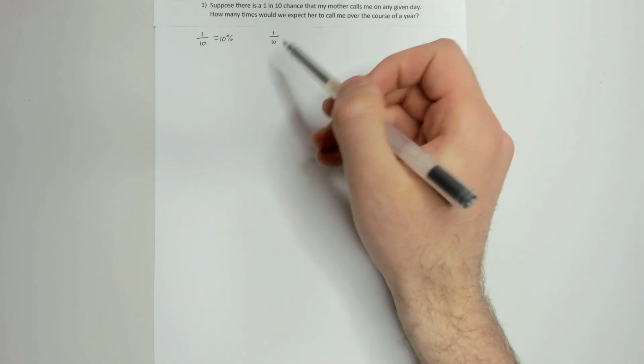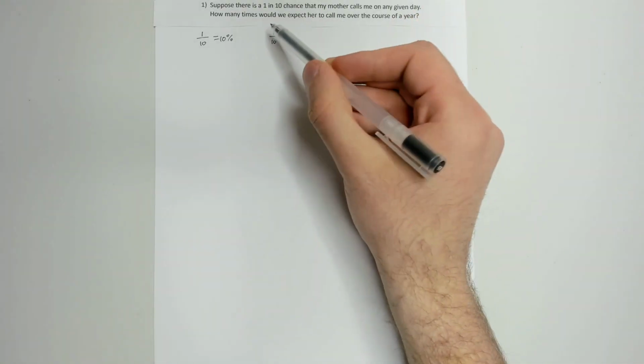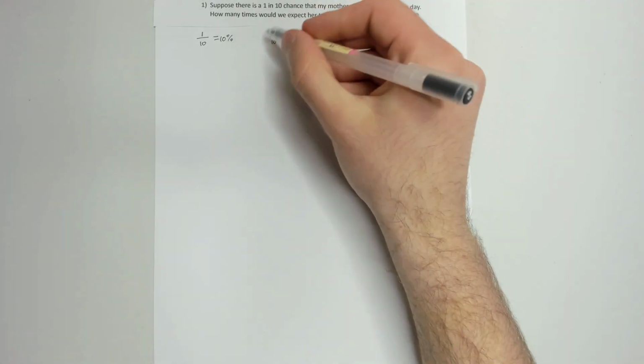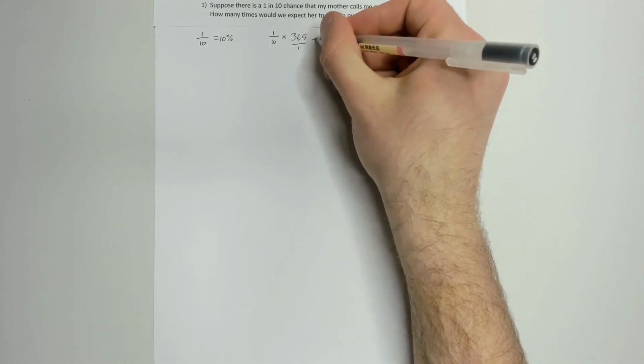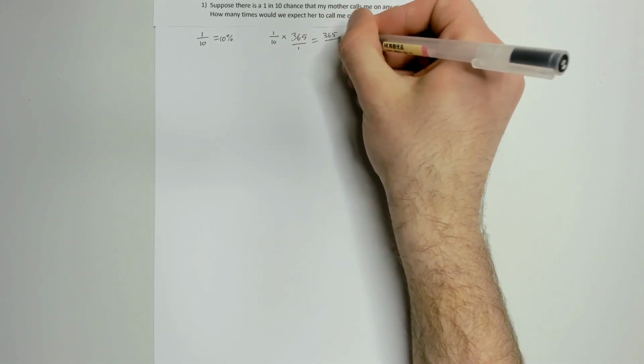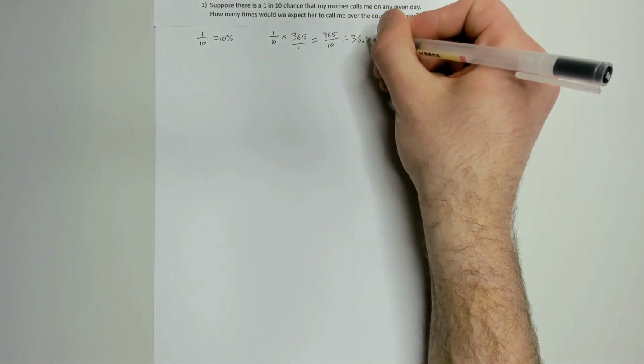Because of course that's a lot more than 10 days, right? So all we have to do is apply this probability, this proportion of chance. And we know that applying proportions is done through multiplication. So we do 1 in 10 and we multiply it by 365 because that's how many days there are in a year. We're assuming it's not a leap year, even though this year it was. And multiplying these, we get 365 over 10, which slides the decimal over by 1, and we get 36.5.